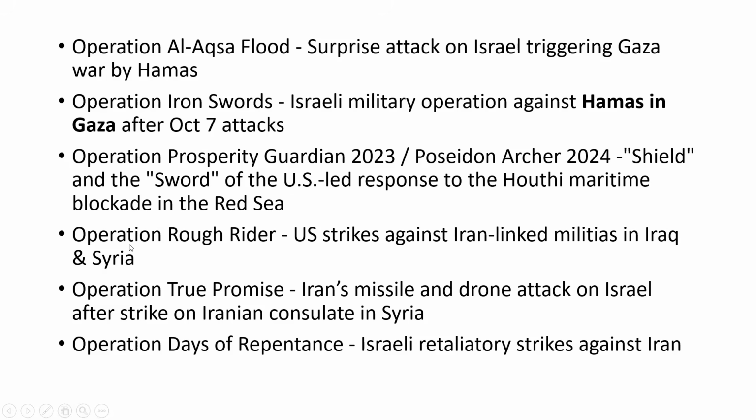This Operation Rough Rider is a US strike against Iran-linked militias in Iraq and Syria. If you understand, Iran is supposed to, or is portrayed to, support the militias in Iraq and Syria, and of course, Iran is also trying to support Hamas in Gaza. So the US struck against Iran-linked militias in Iraq and Syria. This operation is known as Rough Rider.